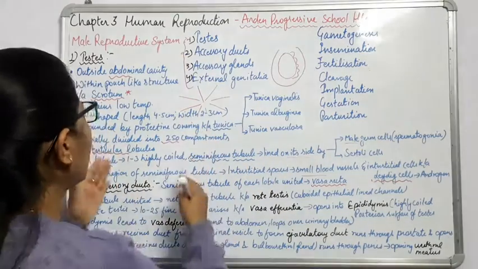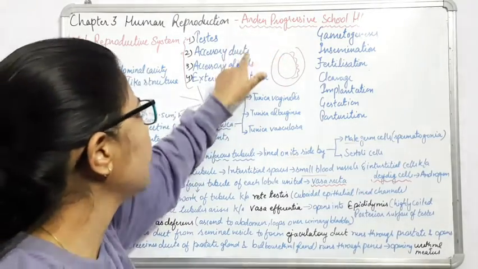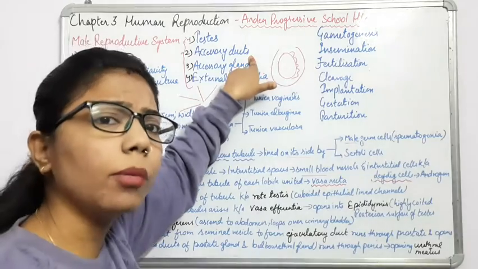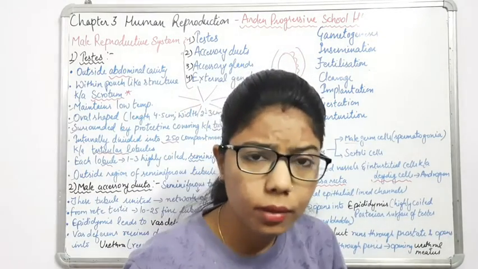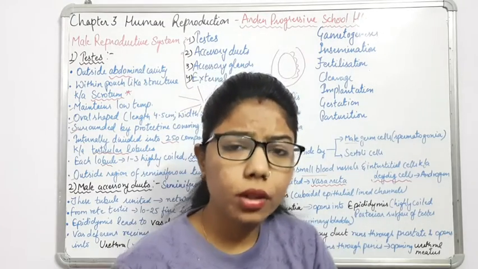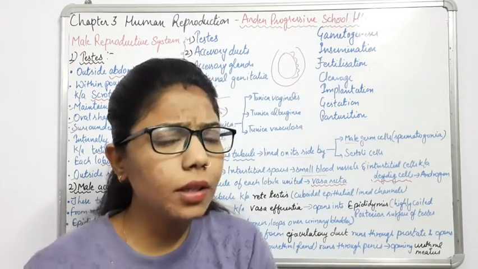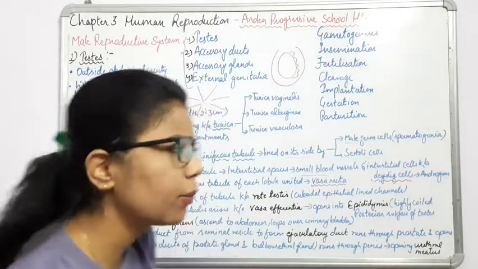So this is about what? About the first part which you have covered, testes. Now comes the accessory ducts. Here I'm talking about the duct. Ducts means they are a passage through which there will be a secretion, right? So what are these accessory ducts in the case of the male reproductive system?